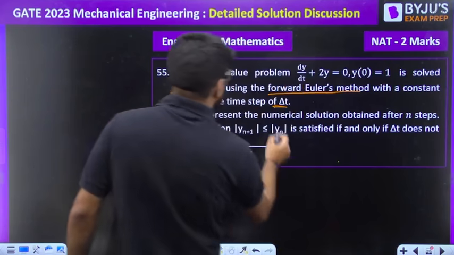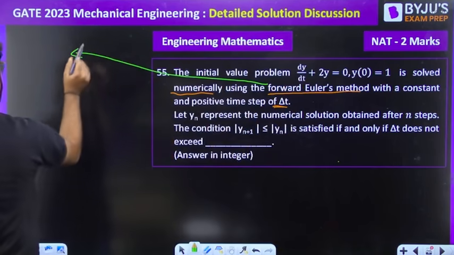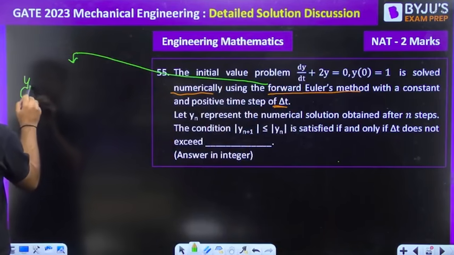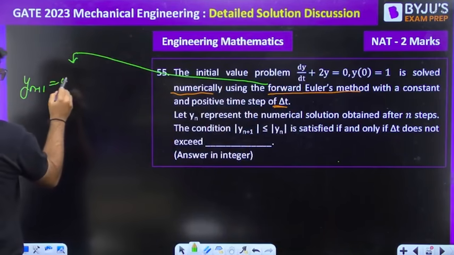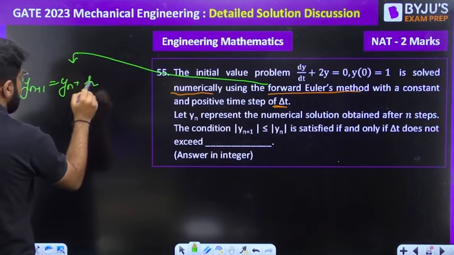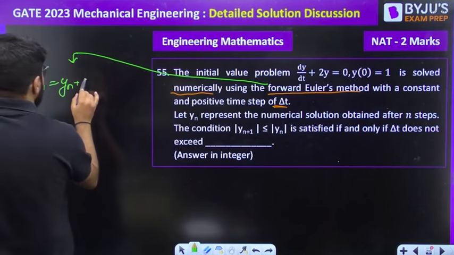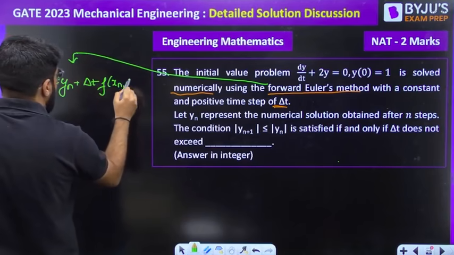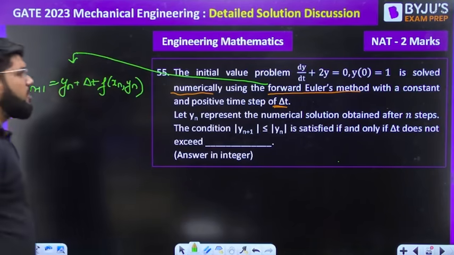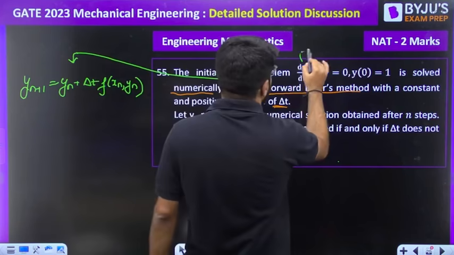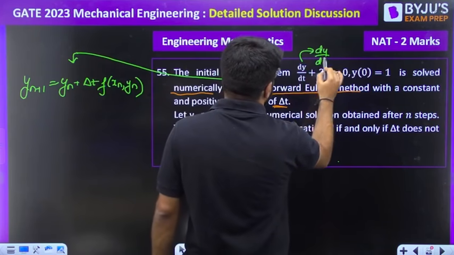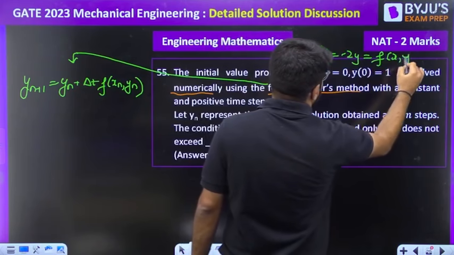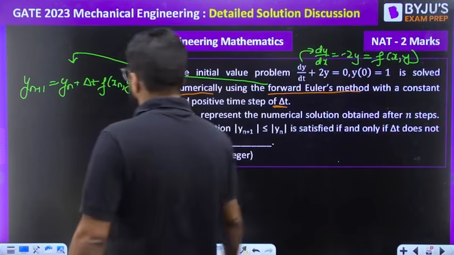So, what is the forward Euler method formula? I'll tell you two methods here. The formula is yn plus 1 is equal to yn plus h, where h means the time step delta t, times f of xn comma yn. What is the function? dy by dx is minus 2y, and that is known as f of x comma y.